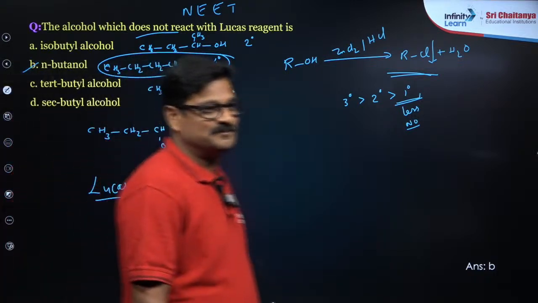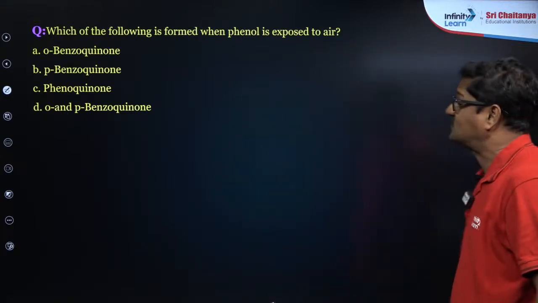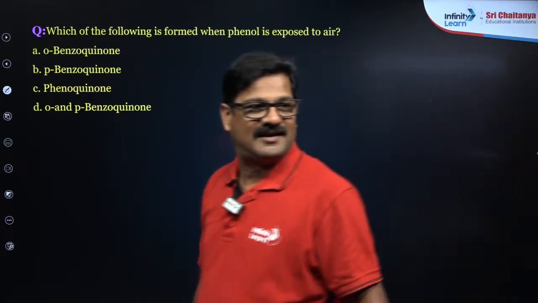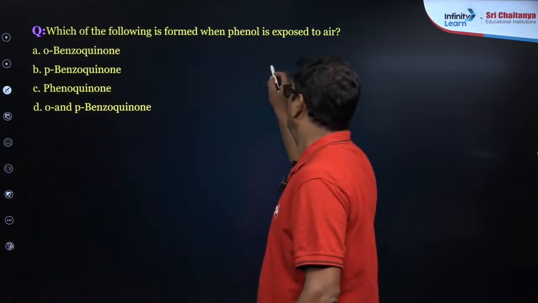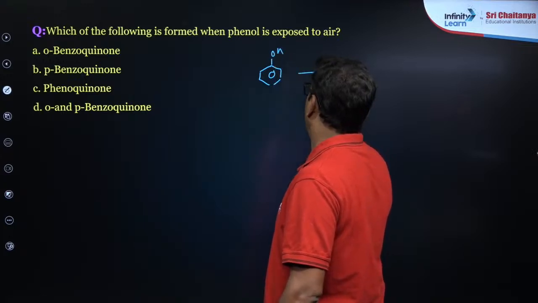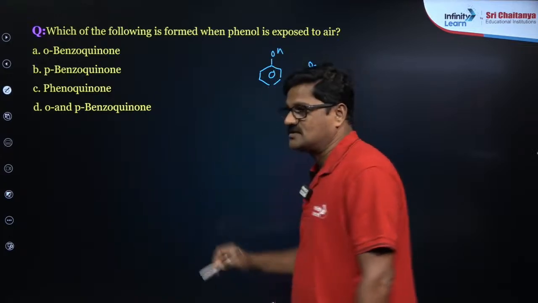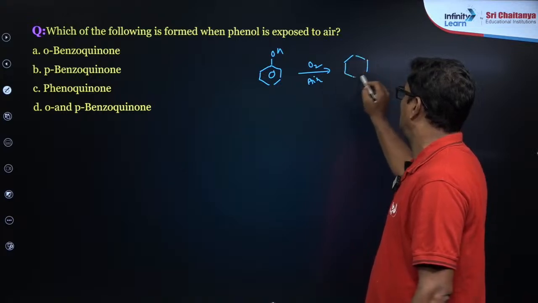Yes, it is. Now, let us talk about which of the following is formed when phenol is exposed to air. What will happen if phenol is exposed? Phenol reacts with oxygen, and you are going to get a colored compound like this.